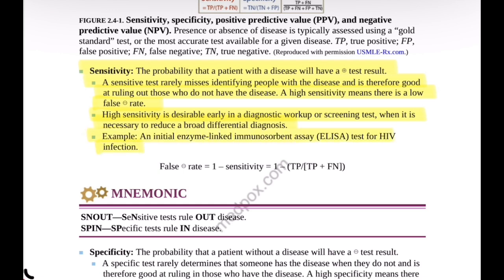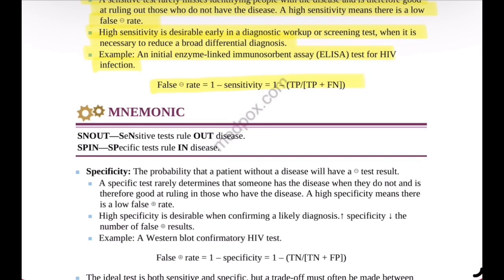The false negative rate equals 1 minus sensitivity, which means 1 minus the number of true positives divided by the number of true positives plus false negatives. A helpful mnemonic is SNOUT, which means sensitive tests rule out disease.